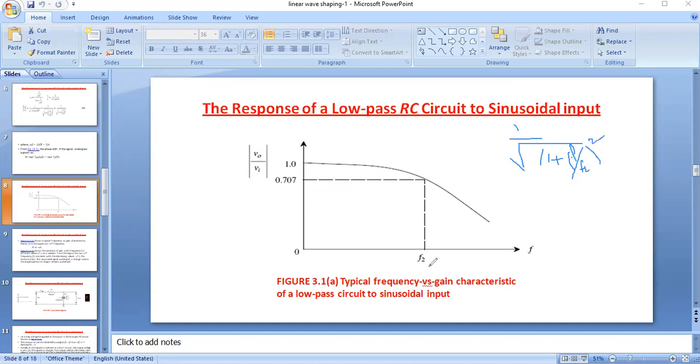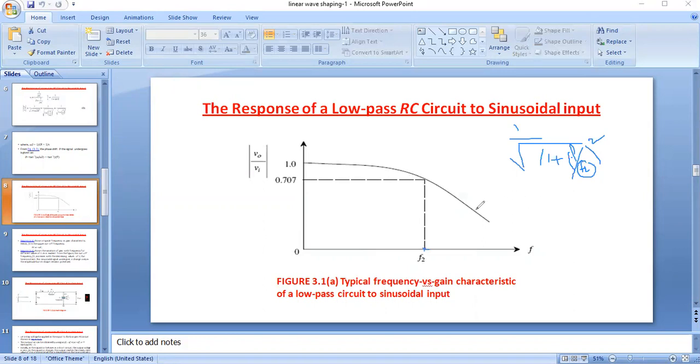Now I'm going to plot the graph. Here I'm taking x-axis as frequency and y-axis as V naught by Vi. So here we have F2, one particular frequency. I'm assuming F2 is here on the x-axis.